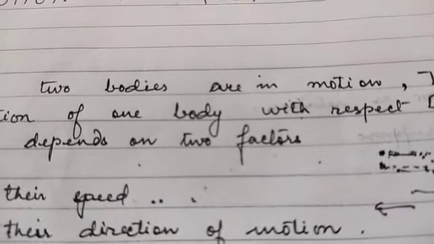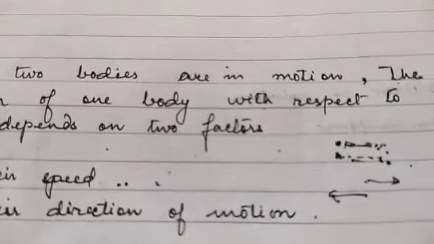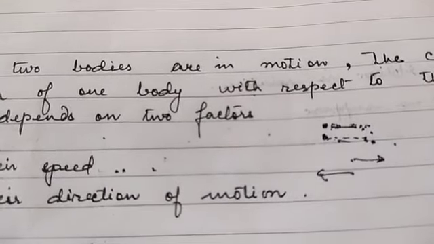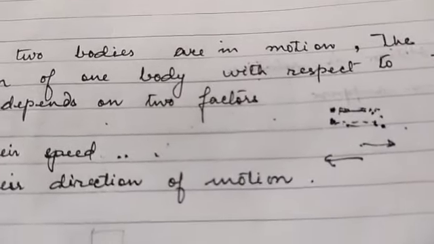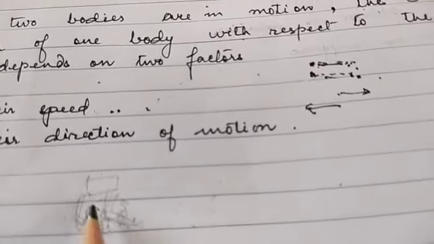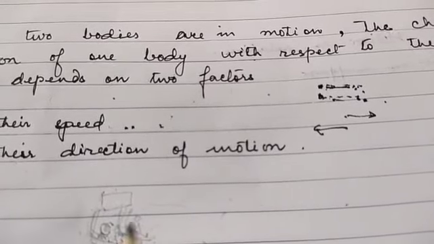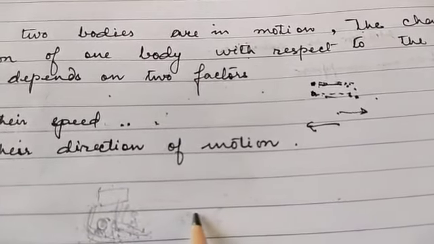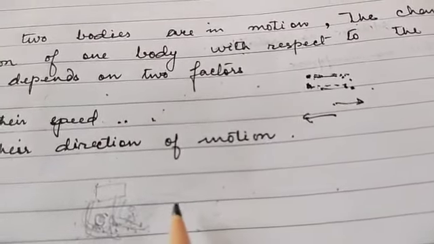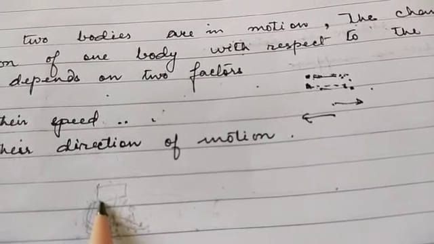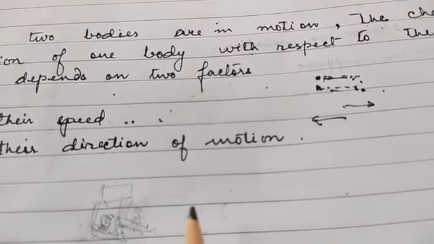It means that if we change the fixed reference point for an object, it may be in motion from one point and at rest for the other point. In the same example, if two persons are moving by a bus, then both are at rest if we take the fixed reference point as the things inside the bus.